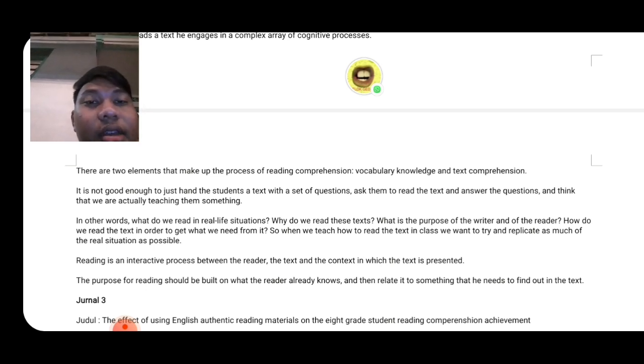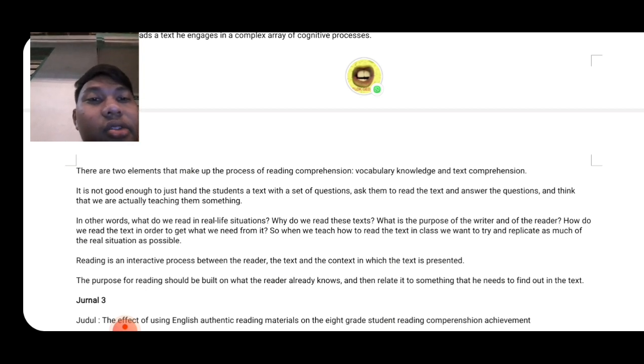In other words, what do we read in real life situations, where do we read this text, what is the purpose of the reader, and how do we read the text in order to get what we need from it. So when we teach how to read a text in class, we want to try to recreate as much of the real situation as possible.